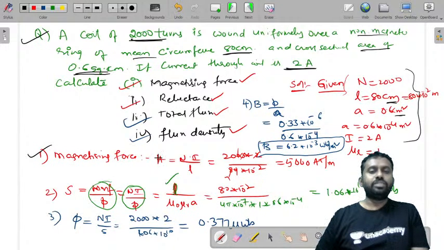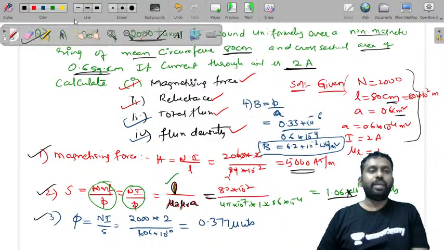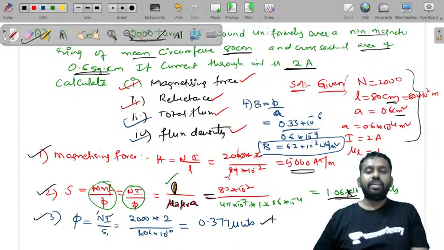Then magnetizing force H is equal to Ni by L. If you substitute, you'll get 5000 ampere turn per meter. And if you find reluctance, S is equal to mmf by flux, but you do not know flux. So you can use the L by mu naught mu r into A expression, and by that you'll get 1.06 into 10 power 10 ampere turn per Weber. And you can use flux phi is equal to Ni by S. If you substitute N value, I value, and S value that we got here, you'll get 0.377 micro Weber.